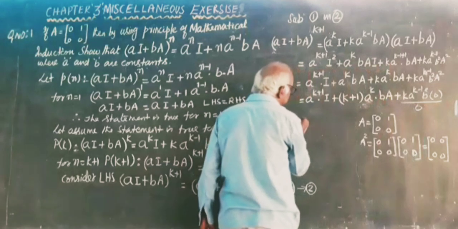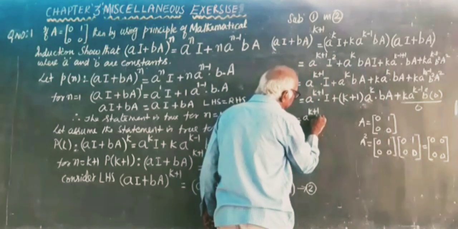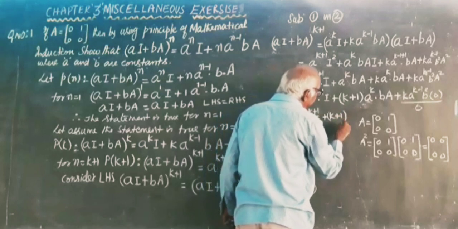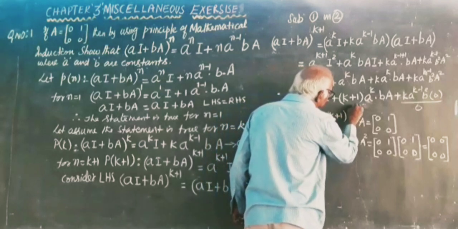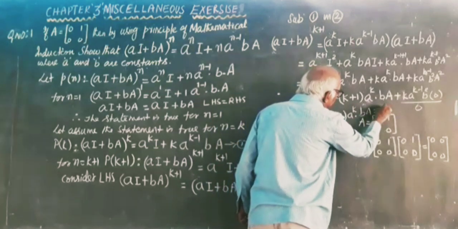So you get the answer A power k plus 1 into I plus k plus 1 into A power k into BA.